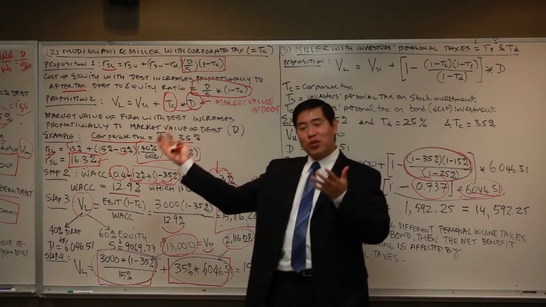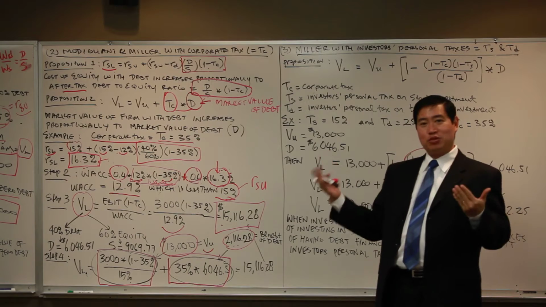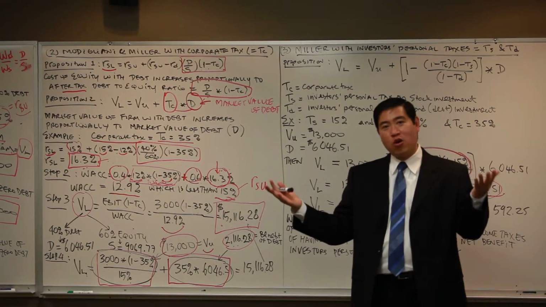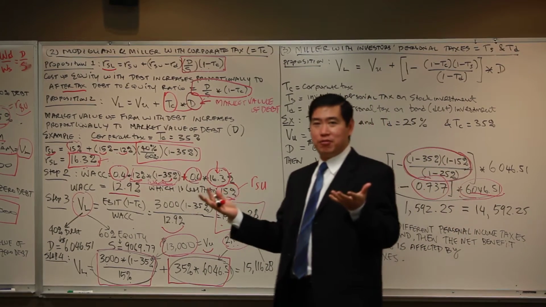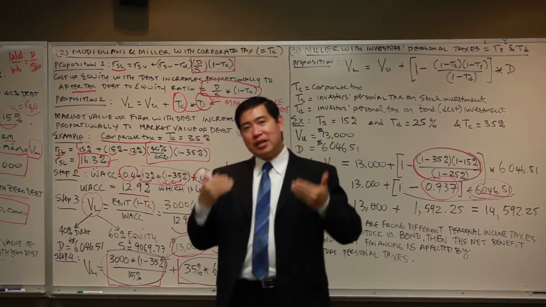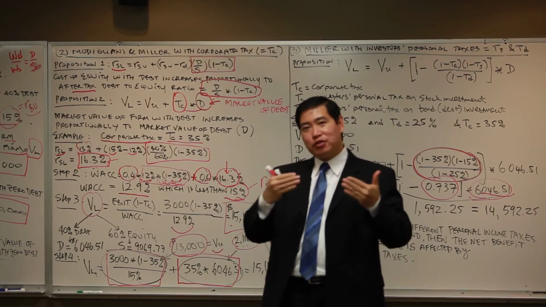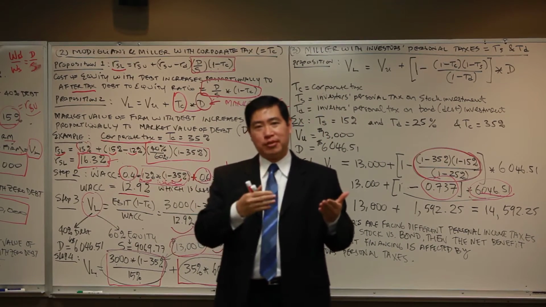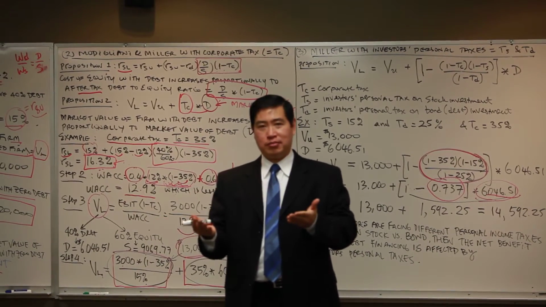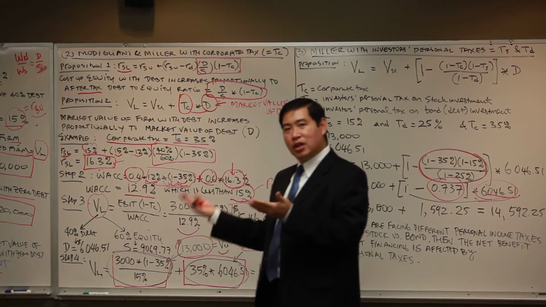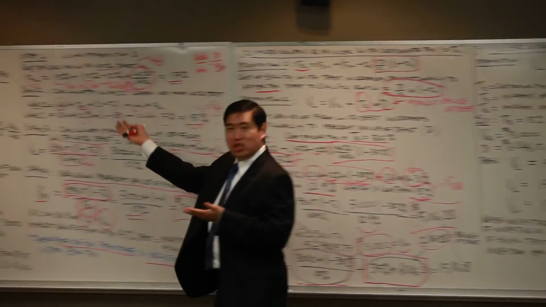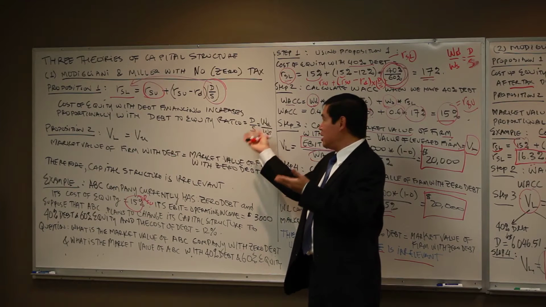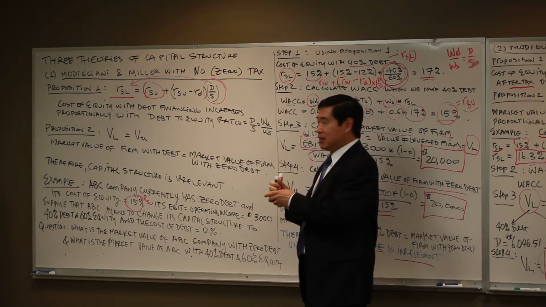We have learned about three theories of capital structure and the optimal capital structure. That is four theories, four different formulas, right? The main emphasis is that you have to know which one to use to solve the problem as given in the problem, right?